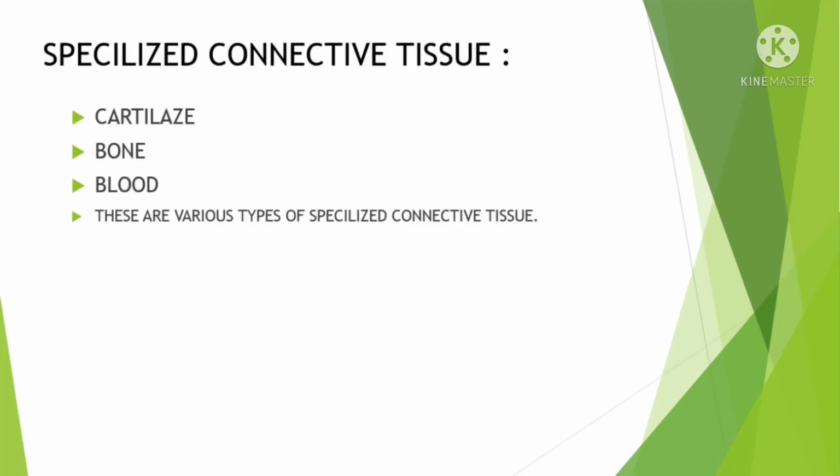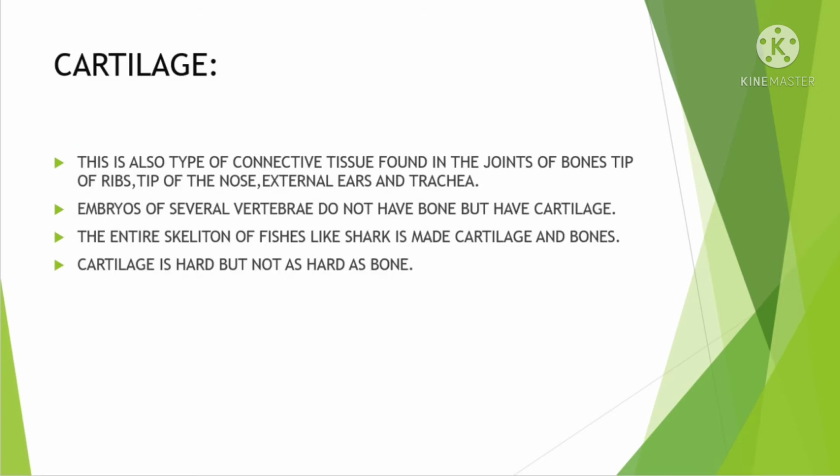Specialized connective tissue. This is divided into three parts: cartilage, bone, blood. These are various types of specialized connective tissue. Cartilage. This is also a type of connective tissue found in the joints of bones, tip of ribs, tip of the nose, external ears and trachea.